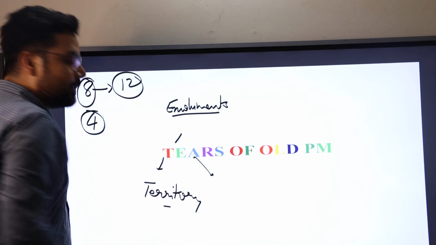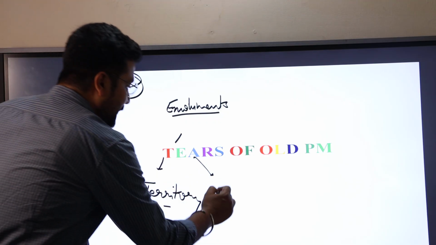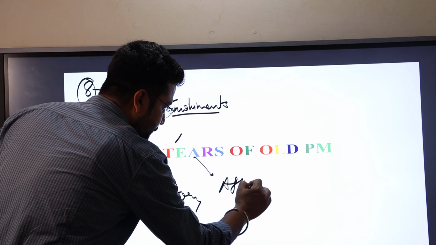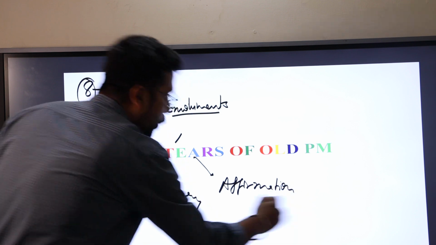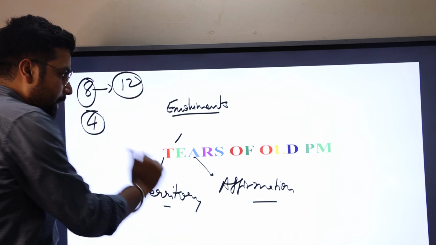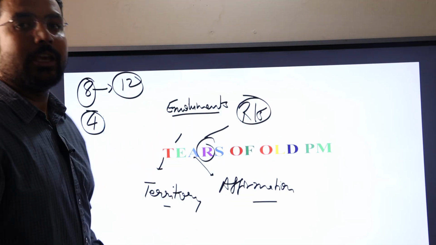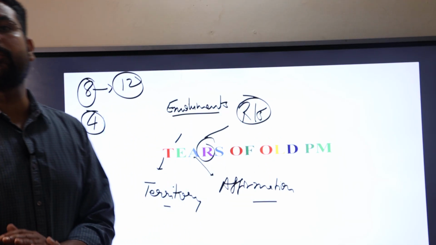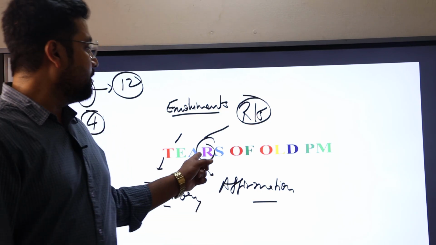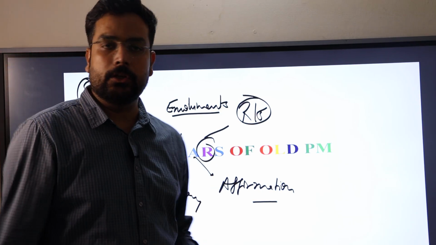Third schedule, where the A stands for affirmation. Affirmation means the oath and affirmation that has been covered here. R stands for Rajya Sabha. Here we will see the allocation of seats in the Rajya Sabha from the different states and UTs, covered in Schedule 4 of the Indian Constitution.